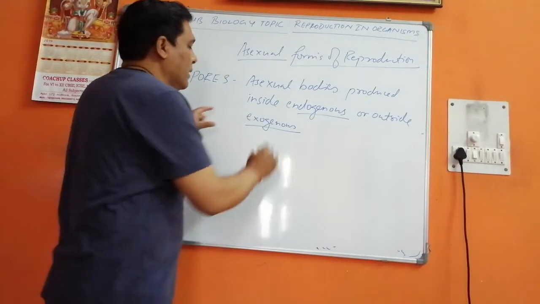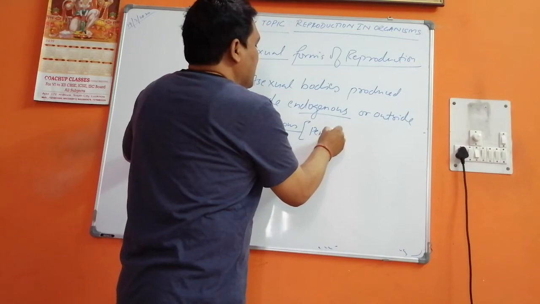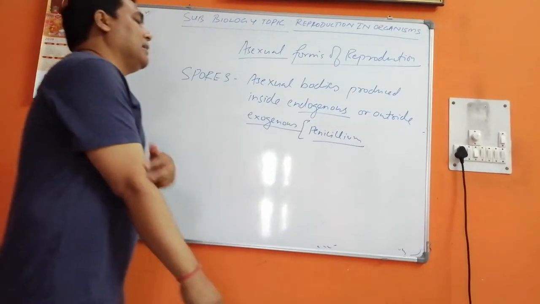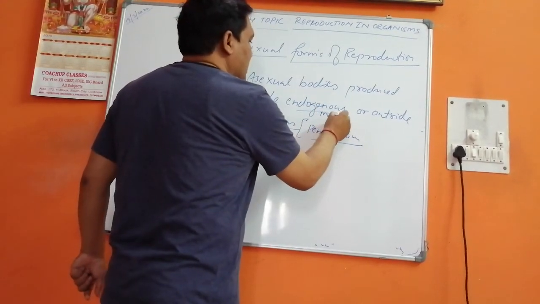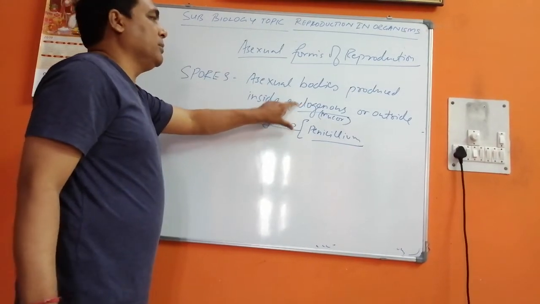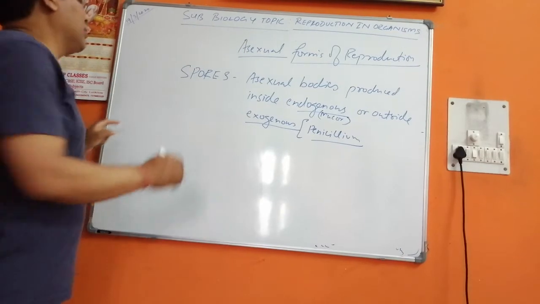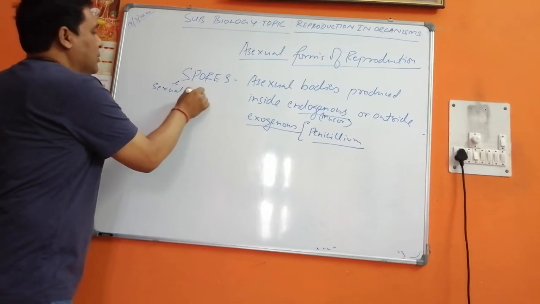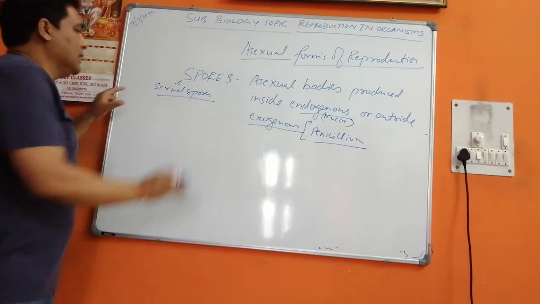Okay. In exogenous, the example is penicillium. And endogenous examples are aspergillus. Here the example is mucor. This has come in the NEET examination, that is why I am discussing this. Now there are some spores which are sexual also. There are not only asexual but sexual spores are also present.